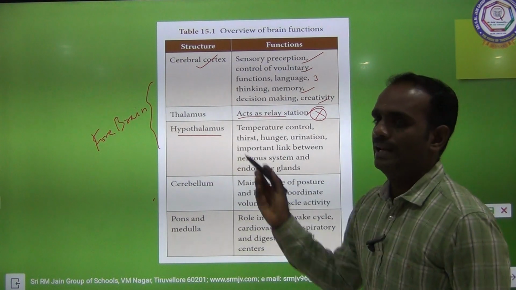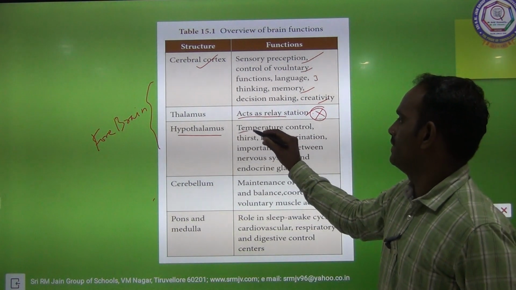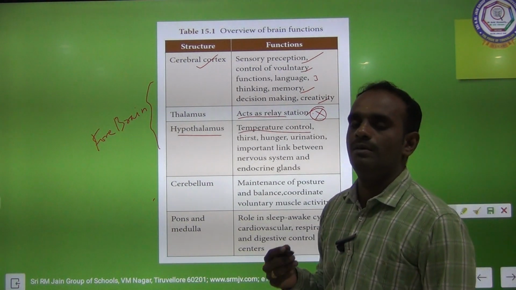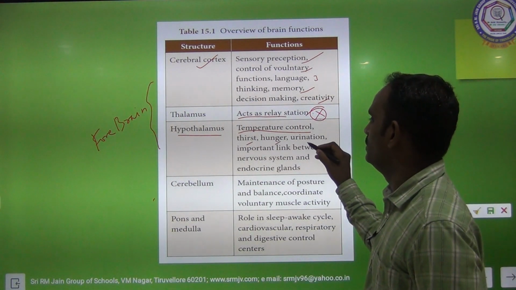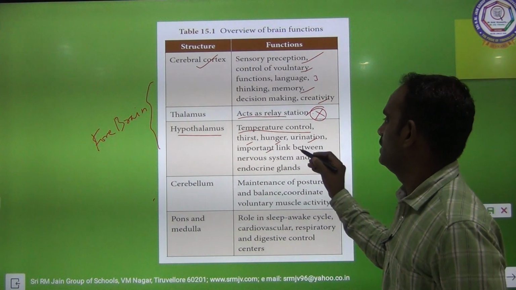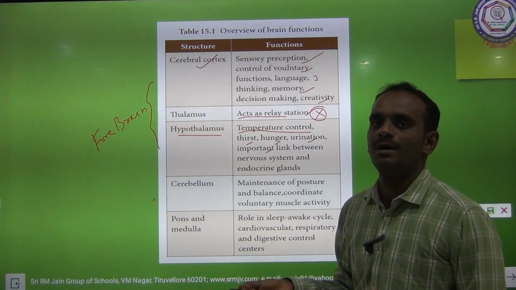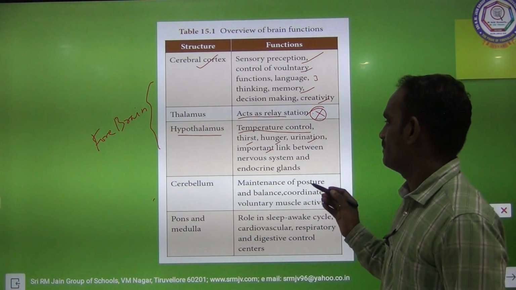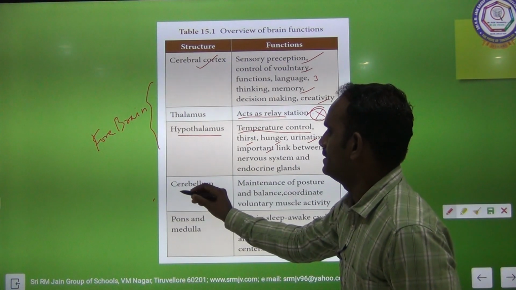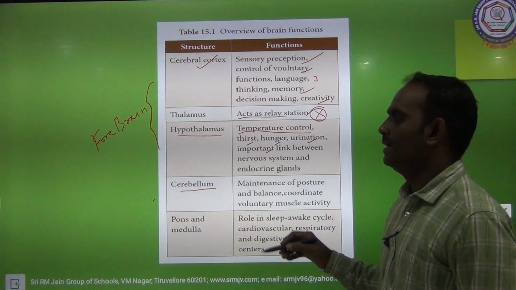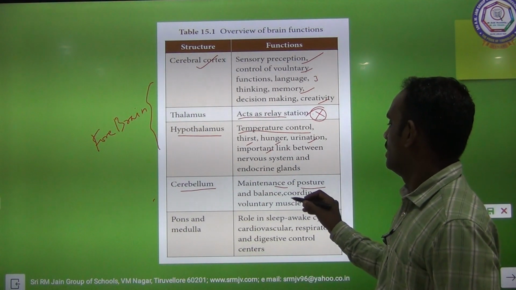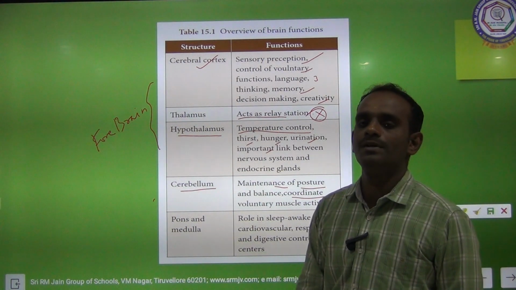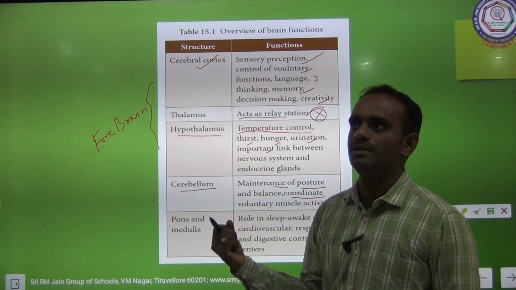So the hypothalamus plays a vital role in temperature control, normal body temperature control, thirst, hunger, urination, and is an important link between the nervous system and endocrine system. And next one is cerebellum. Cerebellum: maintenance of posture and balance, coordinating voluntary muscle activity, voluntary muscle movement.